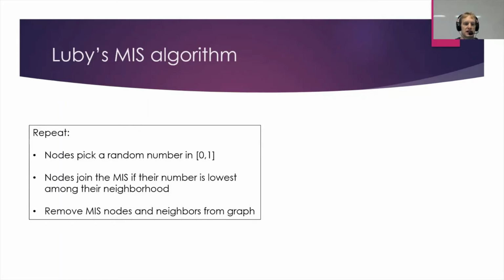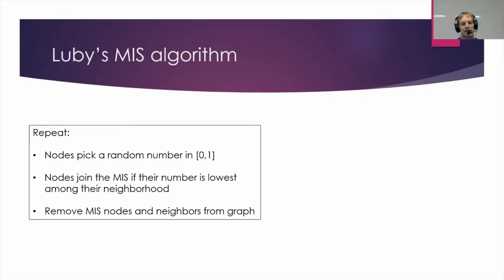And what it does is each node picks a random number. The distribution doesn't really matter that much. And then each node looks at the random numbers that it chose and the random numbers that its neighbors chose, and it joins the maximal independent set if its number is lower than all of its neighbors' numbers. And then after everyone who wants to join has joined in that round, we remove all the nodes that we added to the independent set and all of their neighbors from the graph.